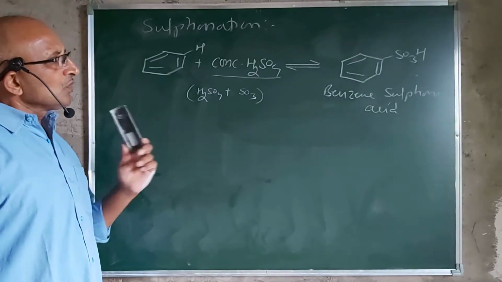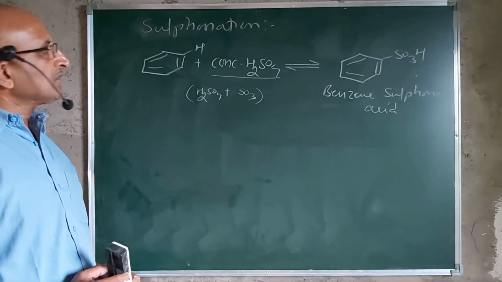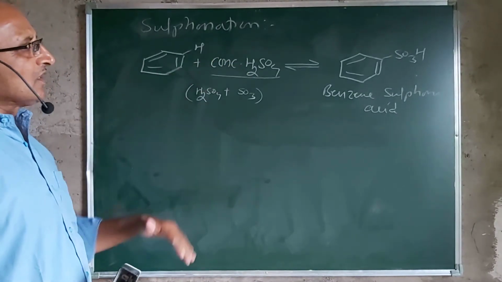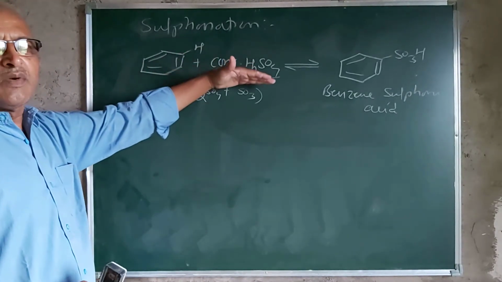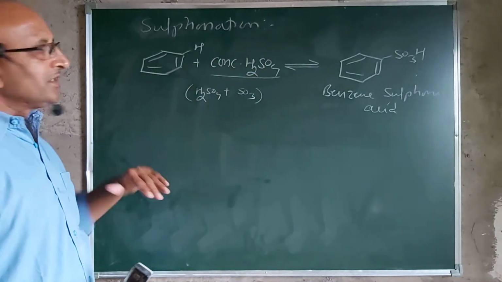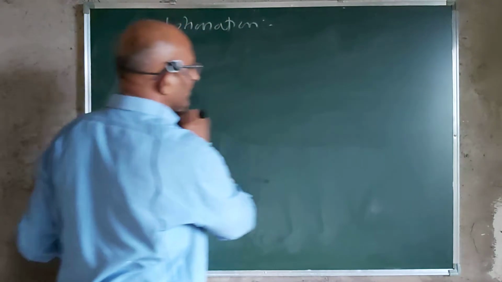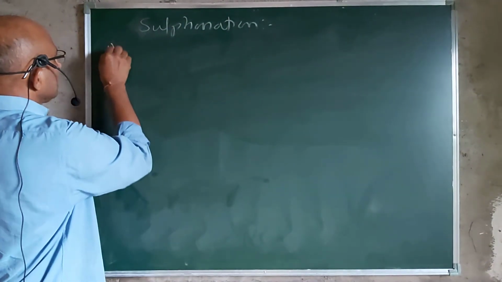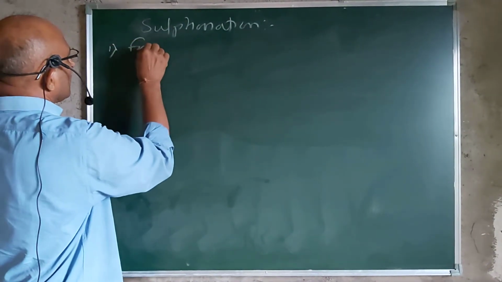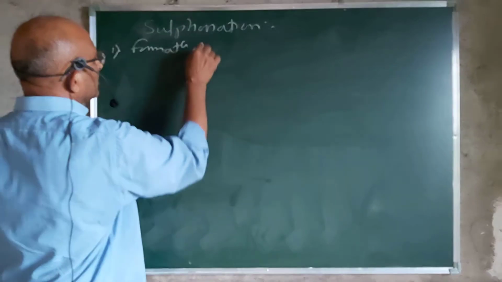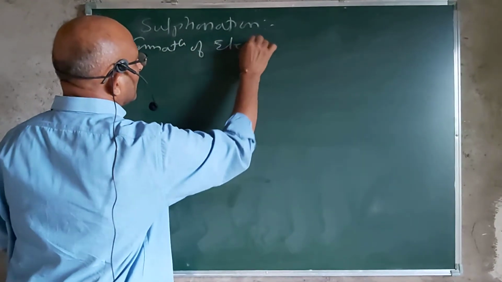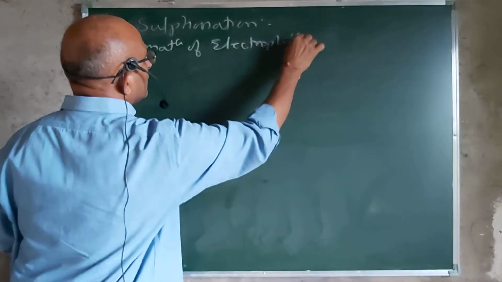Now, we want to study the mechanism of this reaction. While using this concentrated sulfuric acid, it is going to form an electrophile in our reaction. How this electrophile formation takes place, we will see in the very first step, that is the formation of the electrophile.